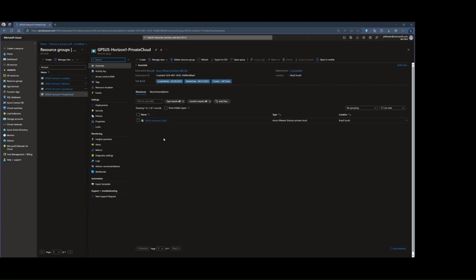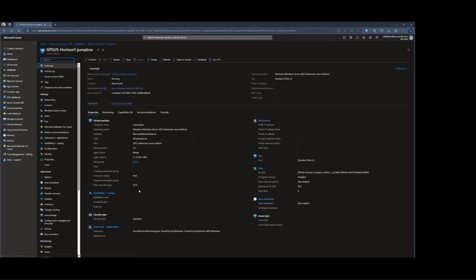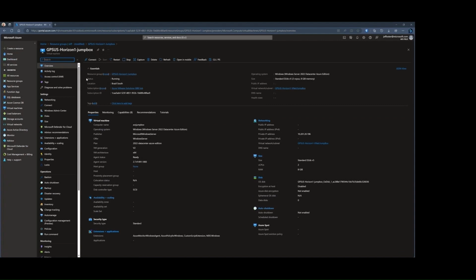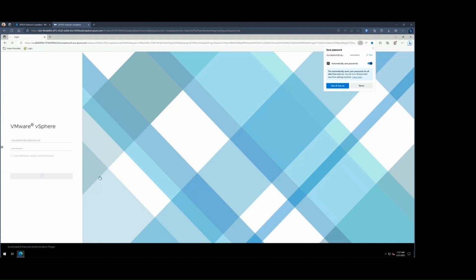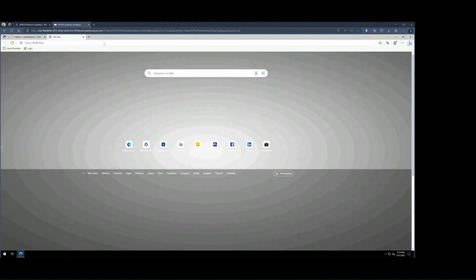We have an AVS cluster already deployed. This is a basic install without any other virtual machines or configurations. The first thing we need to do is access our jump box to get to our vSphere client. Once you connect to the jump box and log into the vSphere client, you can see we've already created a few folders for organization that we'll touch on later.